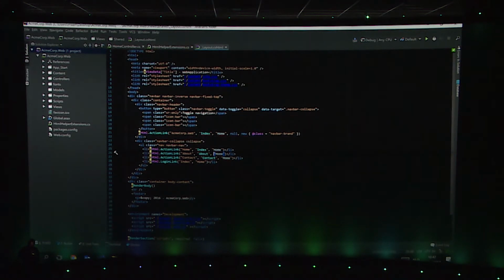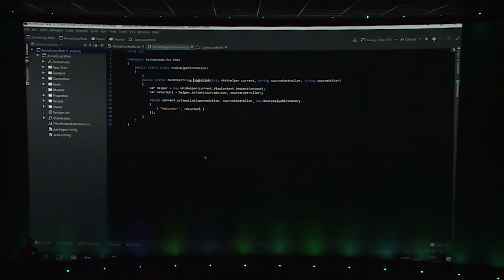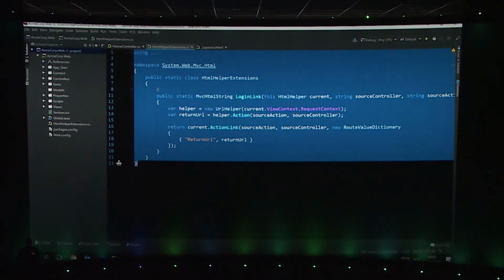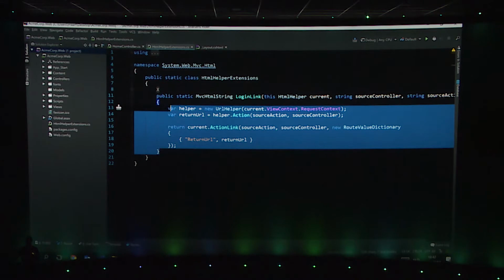In my ASP.NET MVC project here, I created an HTML helper. So you know that you can create helper functions that you can use in your views that render some code in HTML when you actually run the application. So what I did was I added a login link HTML helper that takes a controller and an action. And my login link helper looks like this. It's basically some code that extends my HTML helper that takes the controller name, takes the action name, and based on that builds an action link that has a login link that will be rendered on my page. No rocket science, but just something that I want to make use of.